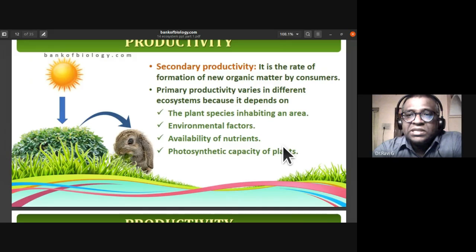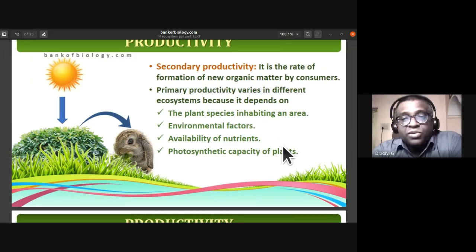These are the main criteria. So the plant species inhabiting an area, the environmental factors, the availability of nutrients, and the photosynthetic capacity of the plants decide the primary productivity.